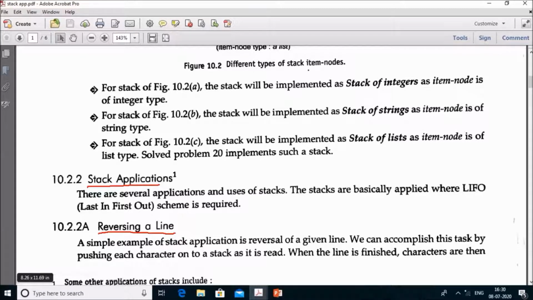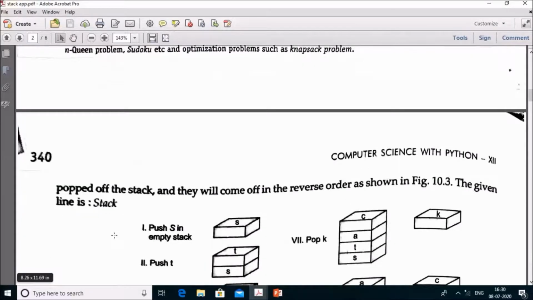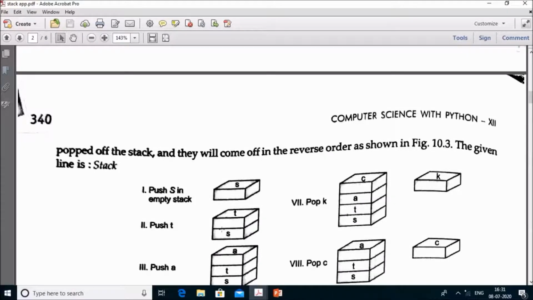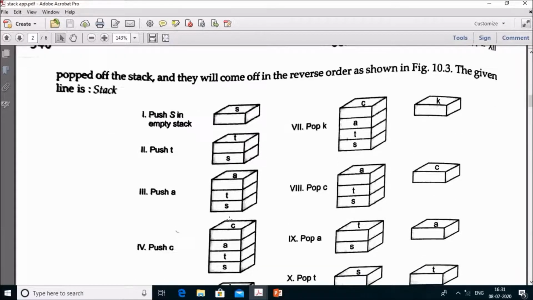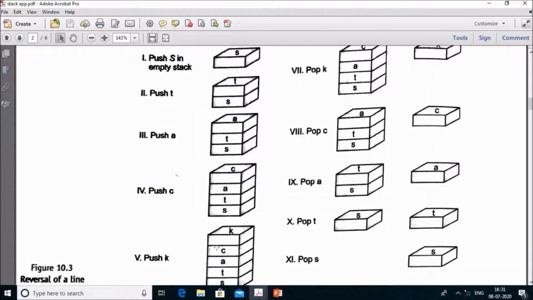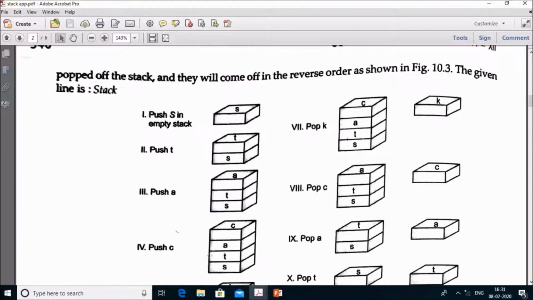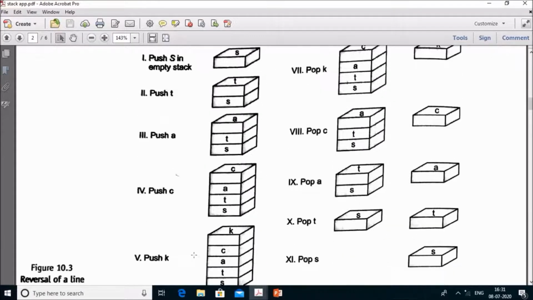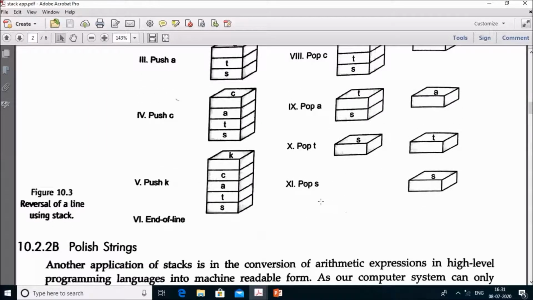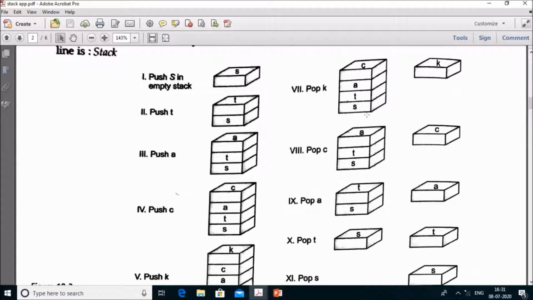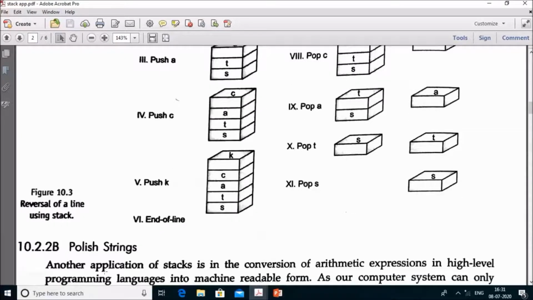We can understand with this example: we insert S, then T, then A, then we push C and then K. When we perform the pop operation, first K gets removed, then C, then A, then T and then S, and the stack becomes empty. We see the output comes as the reverse, K, C, A, T, S. It means the stack is used in reversal of a line.